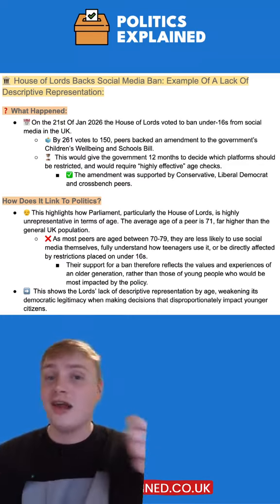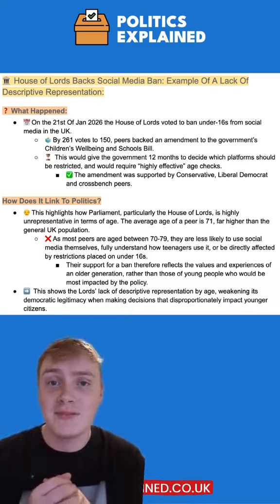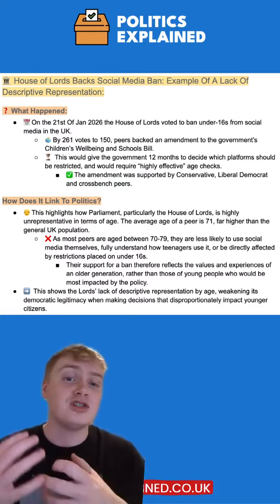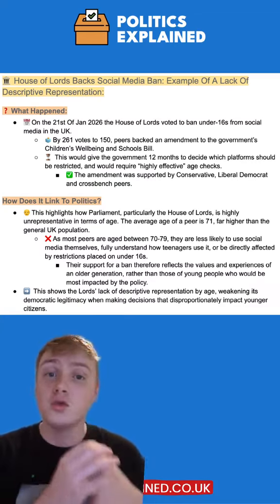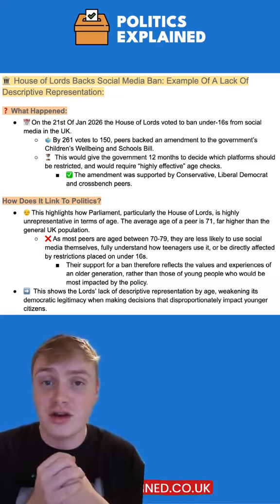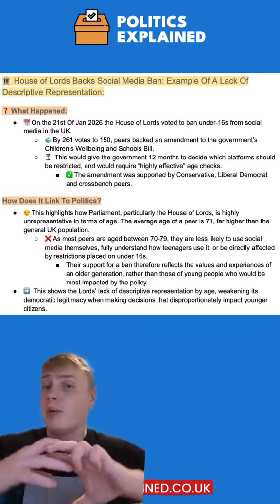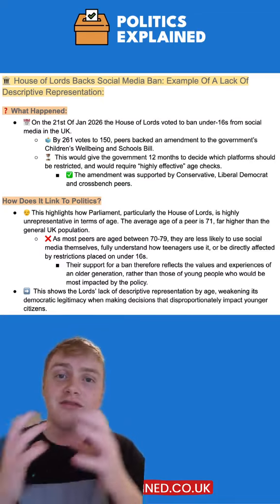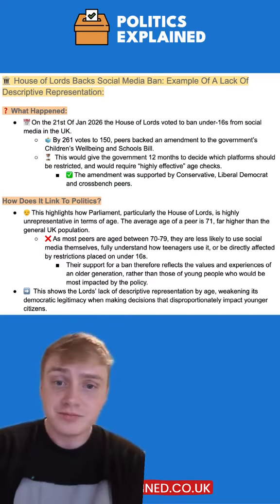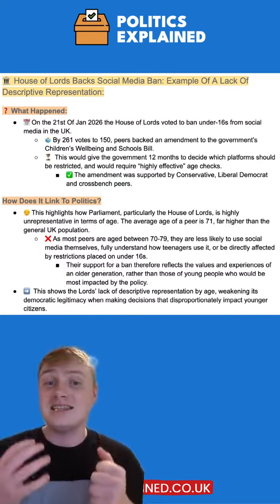The first example is that last week the House of Lords backed a social media ban for under-16s in the UK. By 261 votes to 150, peers backed an amendment to the government's Children's Wellbeing and Schools Bill, which would have given the government 12 months to decide which platform should be restricted and would require highly effective age checks. And it was supported across the House of Lords by Conservative, Liberal Democrat and crossbench peers, as well as some Labour peers.